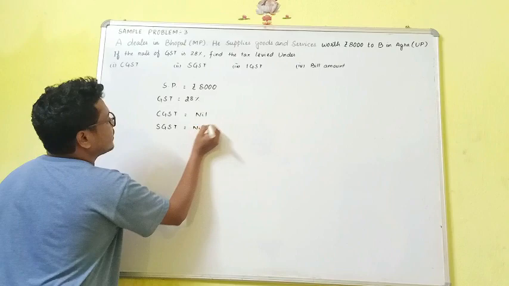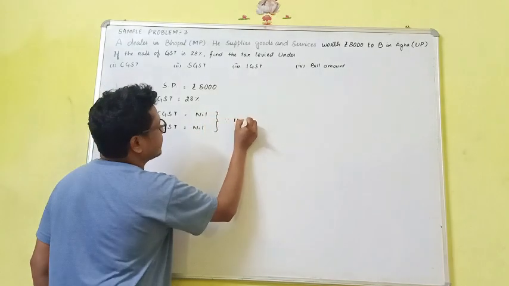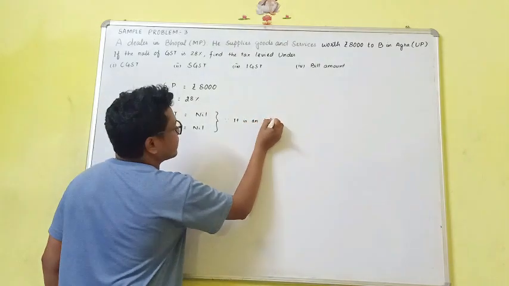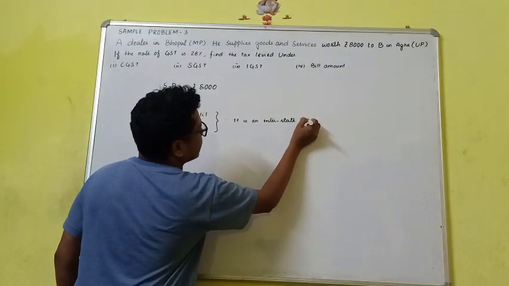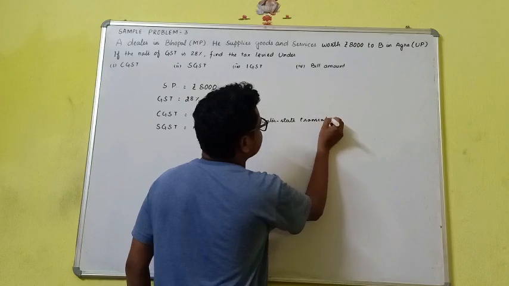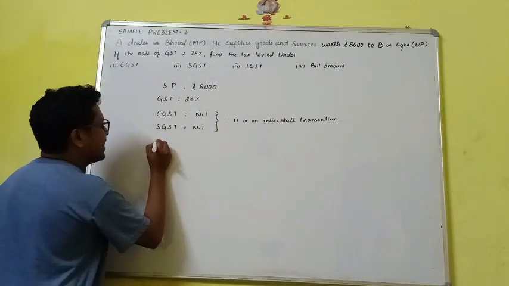Since it is an interstate transaction, now IGST.